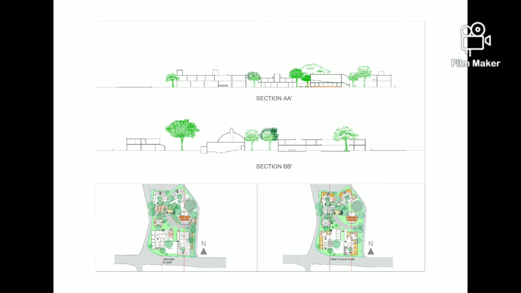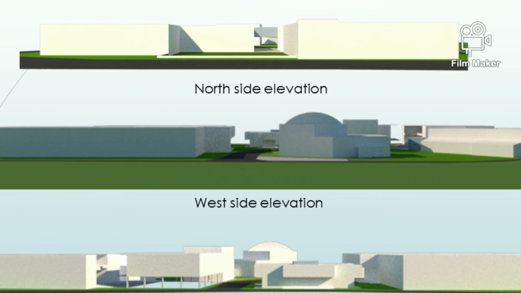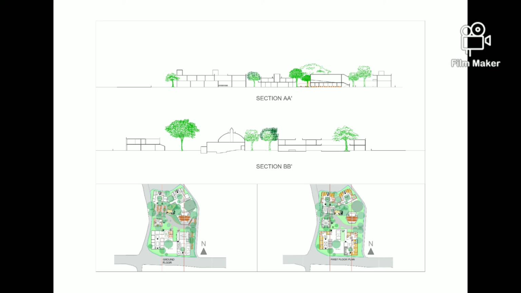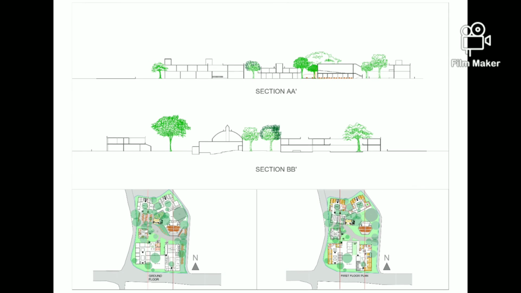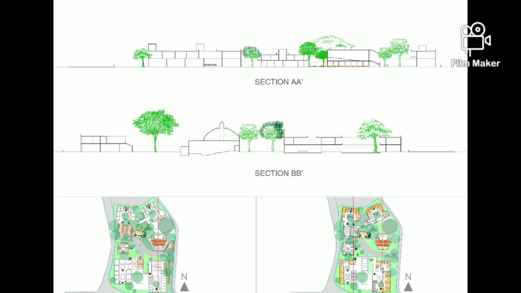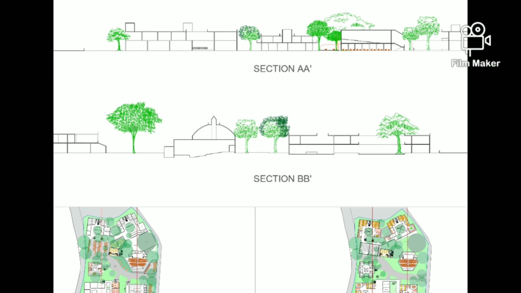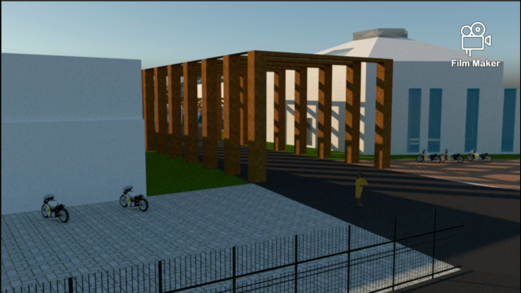From this point, the museum gallery, we can see the whole campus. The elevation shows both entrances and how the spaces respond to the activities. These two sections: the first one is cut from the art department, then auditorium, and then fashion department, and the second one is cut from the art department, seminar halls, and then the fashion and filmmaking departments.